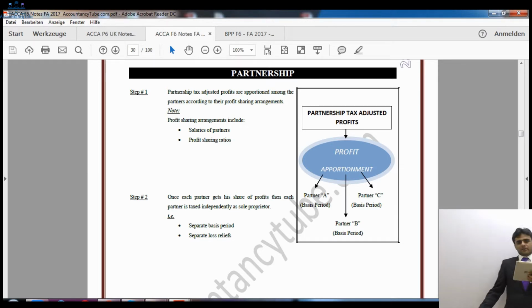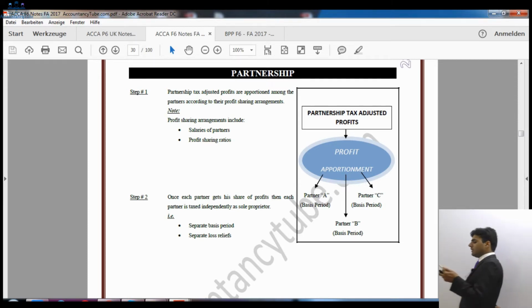If you look at your lecture notes, which you can see on your video screen as well, partnership tax will be calculated in two different steps. The first step is that partnership tax adjusted profits are apportioned among the partners according to the profit sharing arrangements. Profit sharing arrangements include how much salary each person will take and how much profit they will take. In step 2, once each partner gets his own share, each partner is taxed independently as a sole trader. So there will be separate basis periods and separate loss reliefs for all of the individuals.